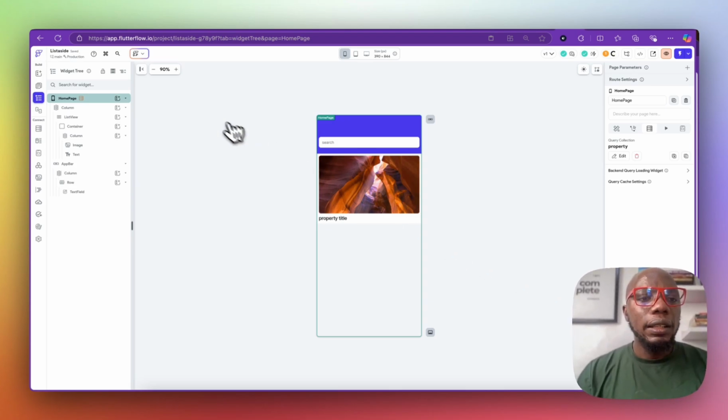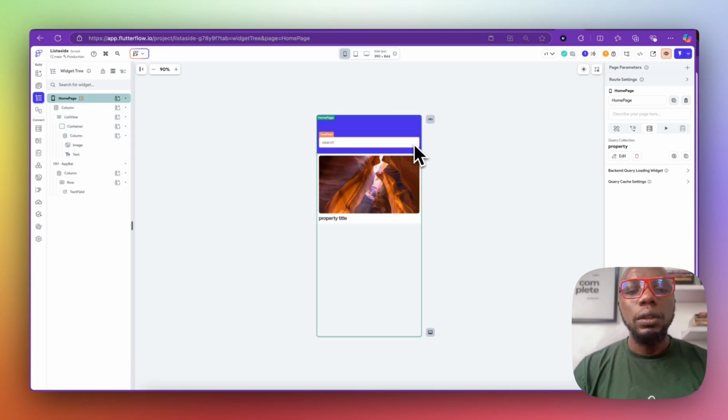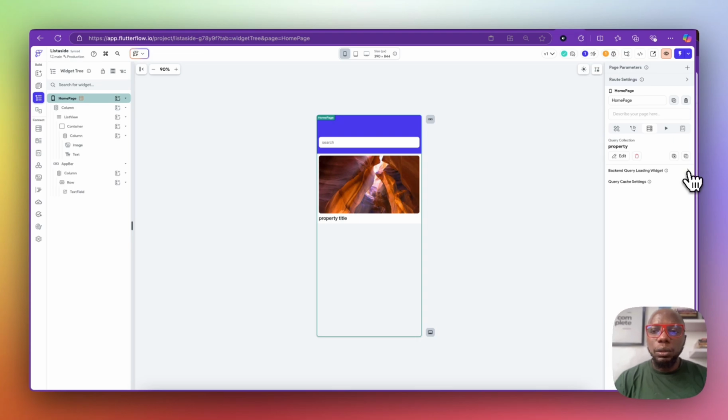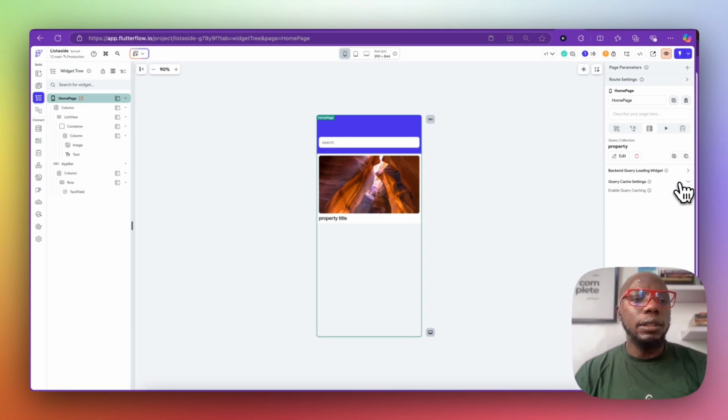So now this data is already on this page. Right? This data is already on this page. And if you want to take it a step further, one thing that you want to do is that you want to cache it. So you want to cache this data, right? You want to cache it so that every time a user jumps on this page, it doesn't reload over and over again.